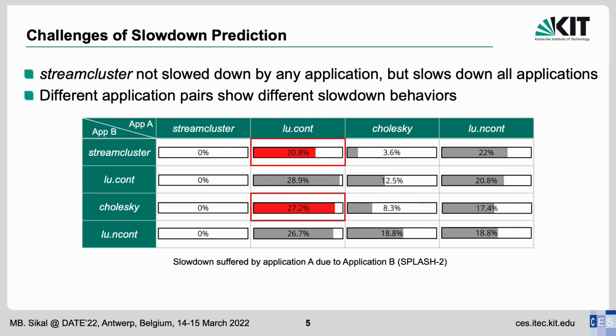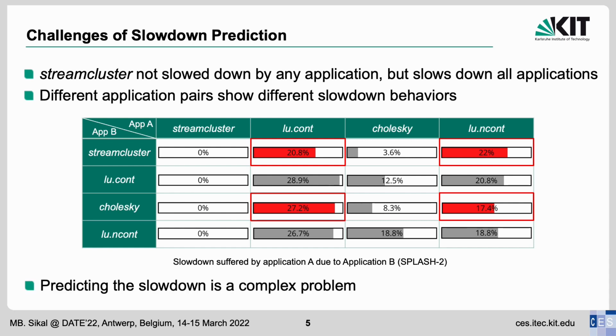However, if we look at LUncont when co-mapped with the same two applications, we can see the opposite trend. This time, LUncont suffers a slowdown of 22% from Stream cluster, but only 17.4% from Kolsky. These different behaviors show that slowdown prediction is indeed a complex problem.